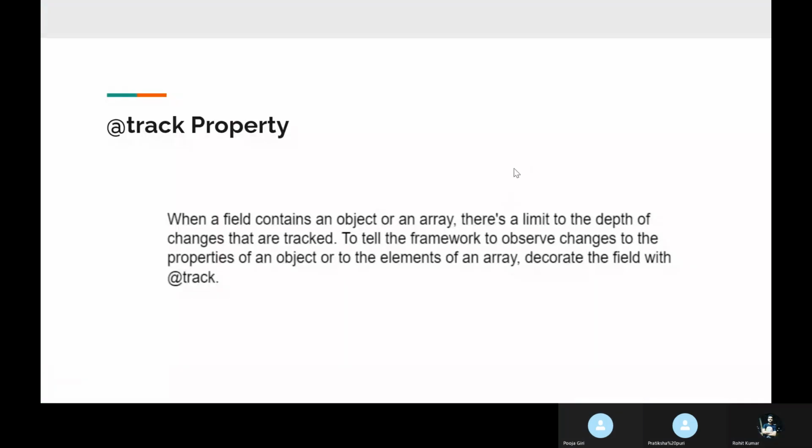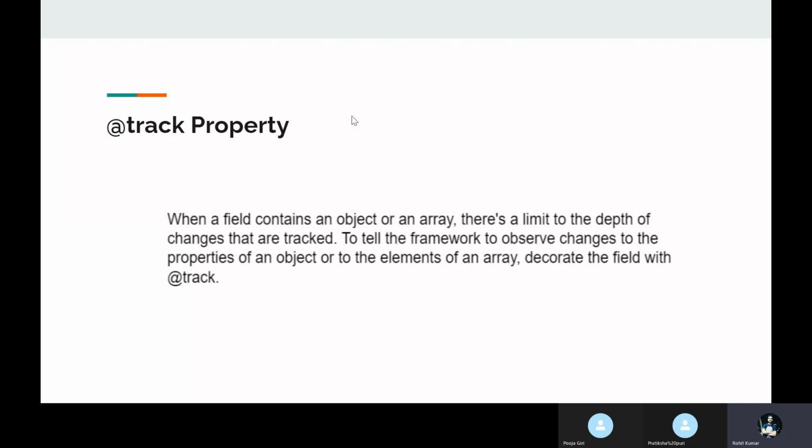So before that, we already know how the track property works and how to work with decorators in LWC, right? Any questions till now, you can ask me, in the previous session as well. Otherwise, we can move on to the next level. Is it clear? If you have any doubt about @track, you can ask me.